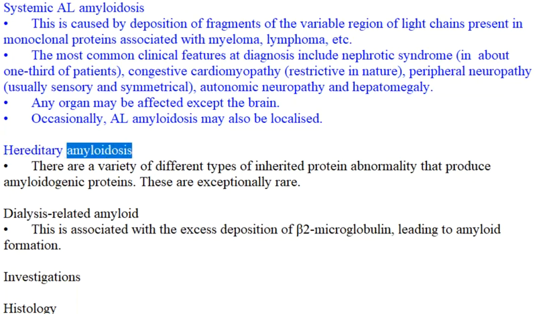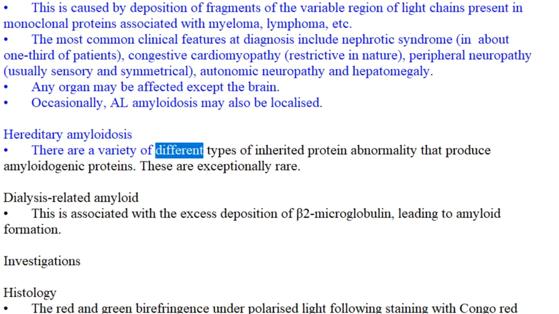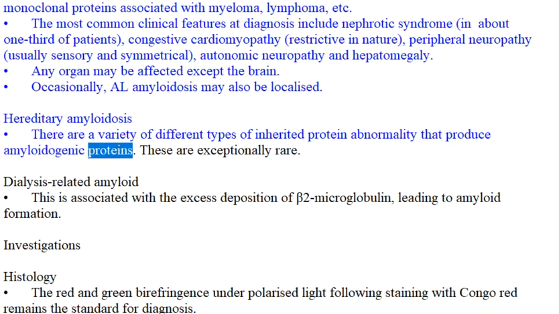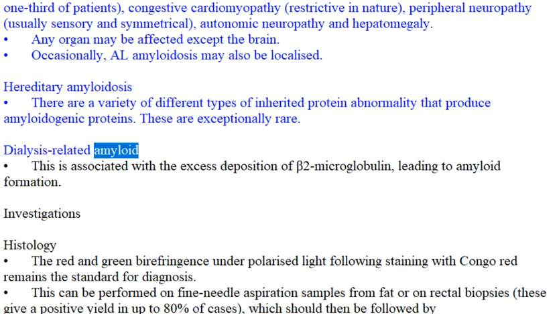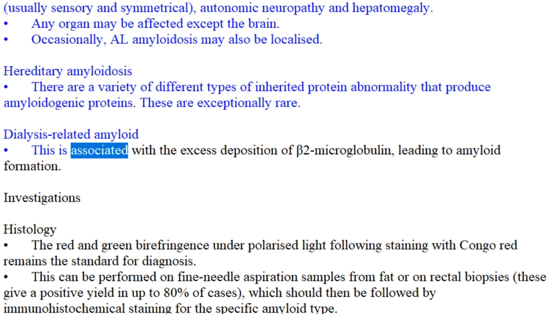Hereditary amyloidosis. There are a variety of different types of inherited protein abnormality that produce amyloidogenic proteins. These are exceptionally rare. Dialysis-related amyloid. This is associated with the excess deposition of beta-2 microglobulin, leading to amyloid formation.